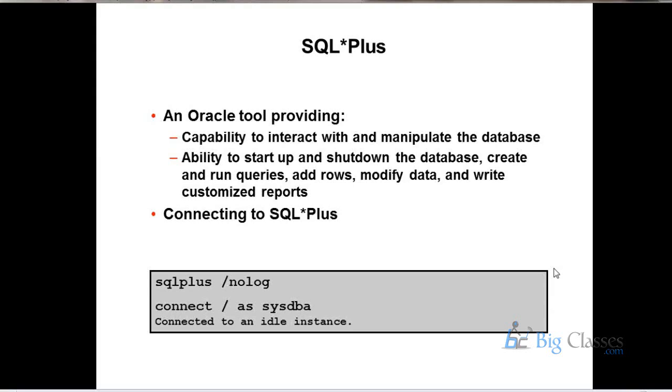Yeah, exactly what it means. It's a part of the CPU memory, and it is used to start up the database and to maintain the database, to do anything in the database. For that purpose, the instance has to be startup. So we can say instance is a memory level, and it is useful to start up the database and to do anything in the database.